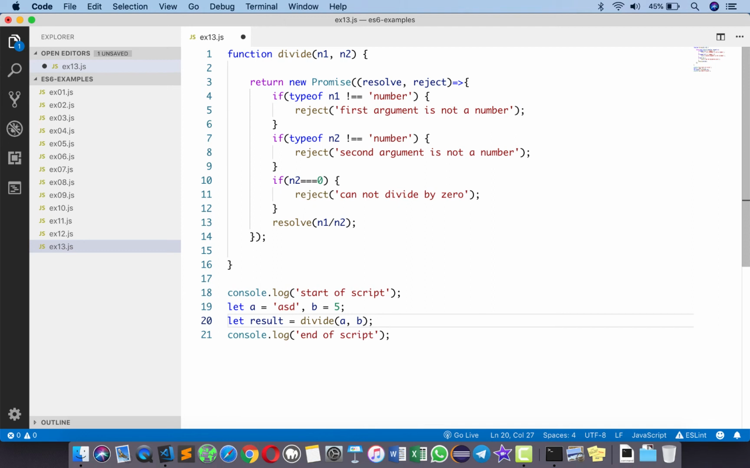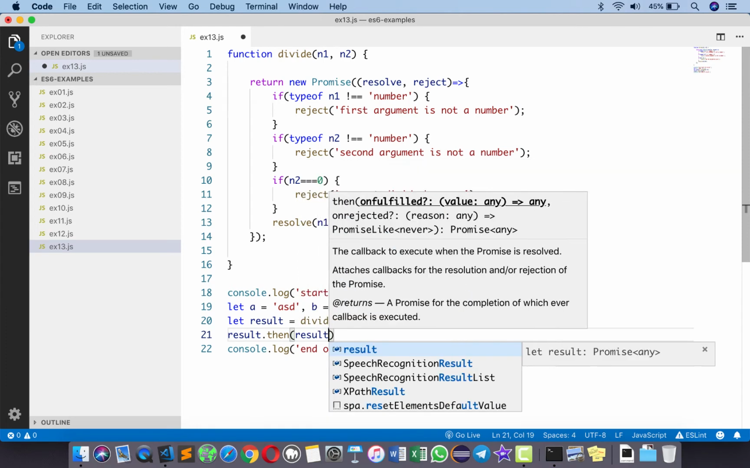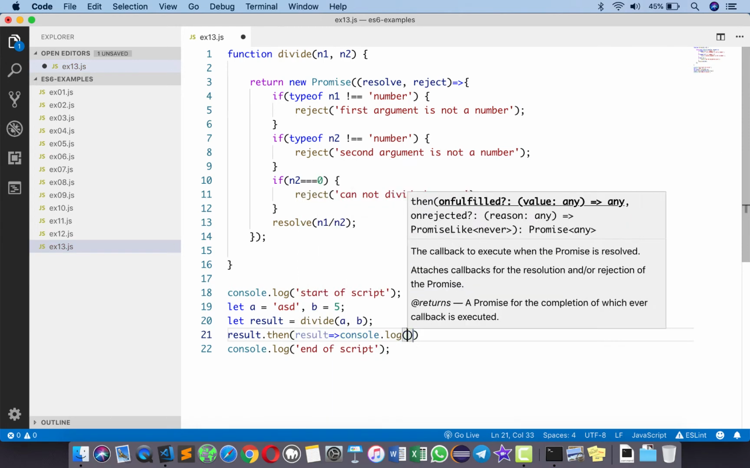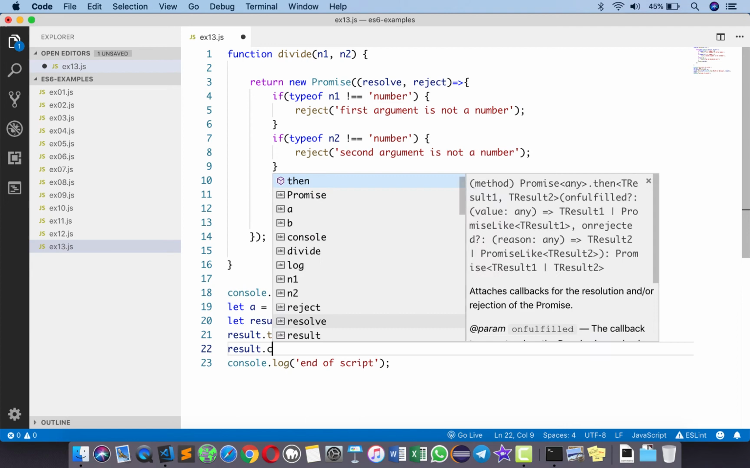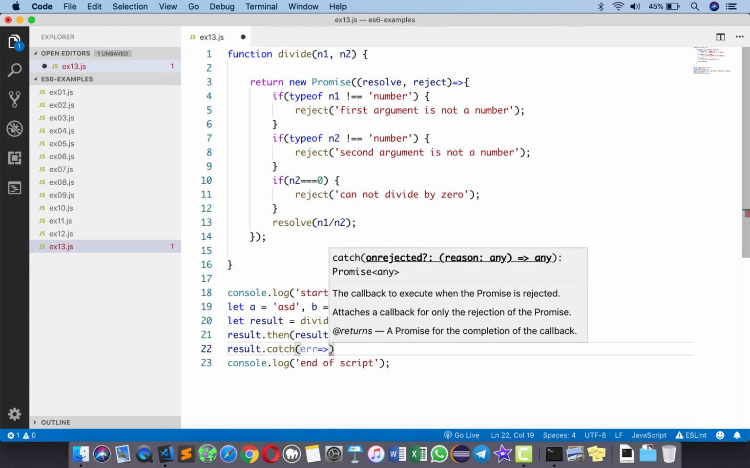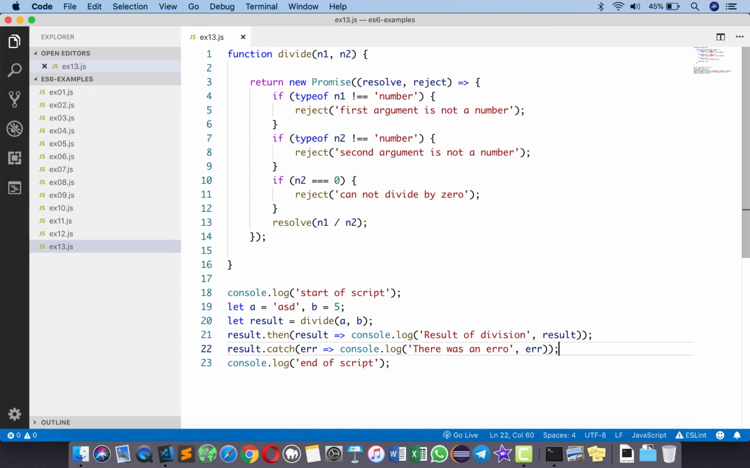In case of an error, you call the catch function to get the error messages. For example, I can say here result.then. We now get the result as callback's parameter. I can say here console log result of division, and then I type here result, and I can also type here result.catch. In case of an error, I can type console log there was an error, and the error message is error. So save this, and now we have a neater mechanism